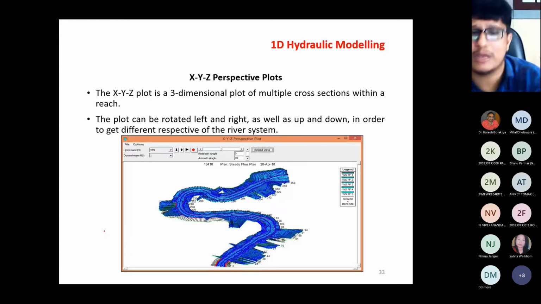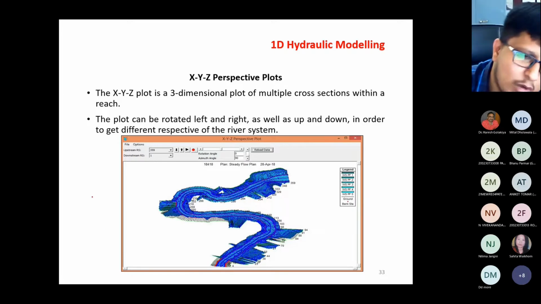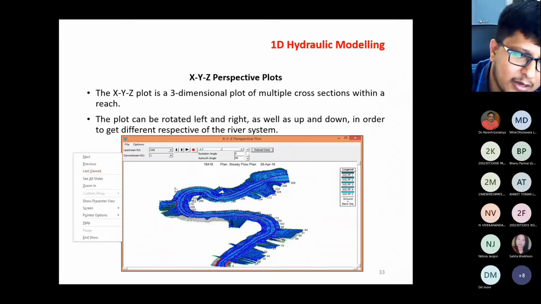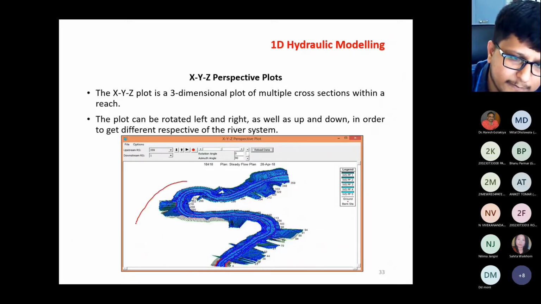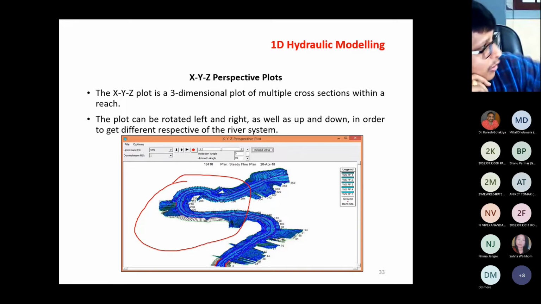And this is the XYZ perspective. You can see the river image and the alignment of the river. See, this is called river meandering. If there is river meandering, then there will be losses, like contraction loss and expansion loss.